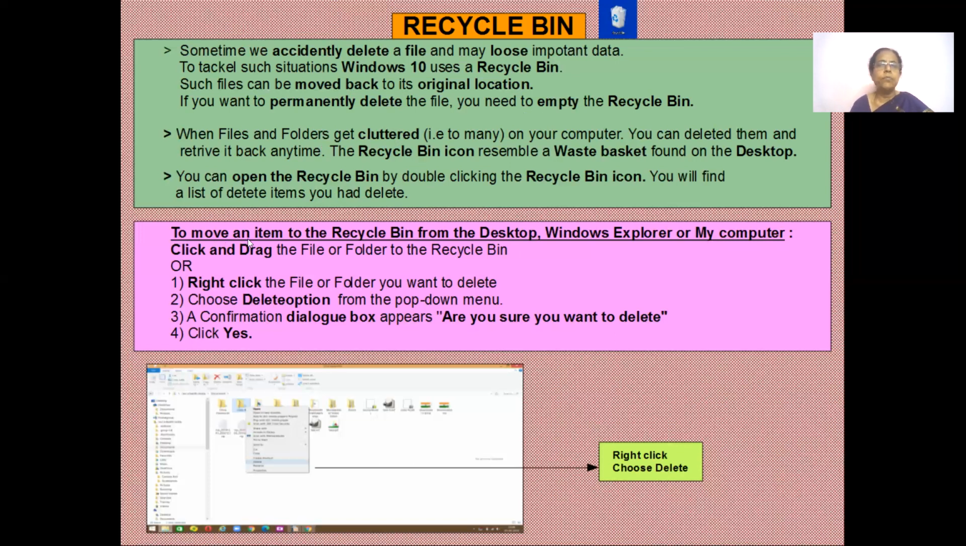Here it says how to move an item to the recycle bin from the desktop, from Windows Explorer, or from your computer. You can either click and drag it into the recycle bin if you're on the desktop, or else you right click on the file or folder. See, I right clicked on this folder and select the delete option. When you right click, the pop-up menu comes and you choose the delete option. Then it asks you for a confirmation. A dialog box opens: are you sure you want to delete? And you click on yes.